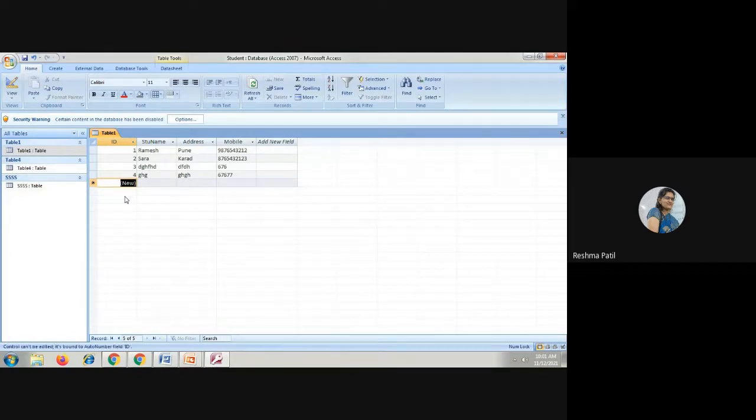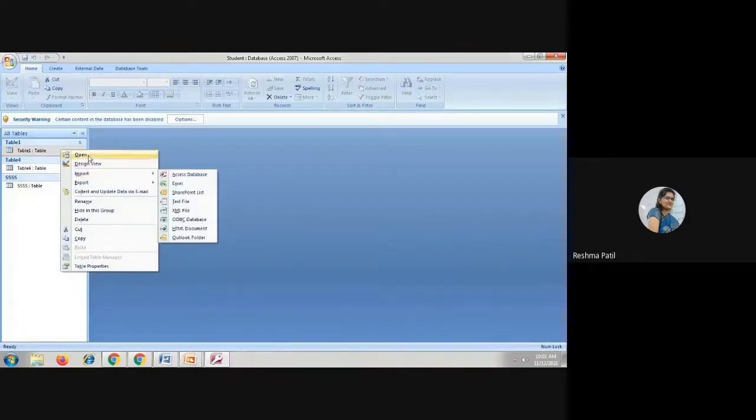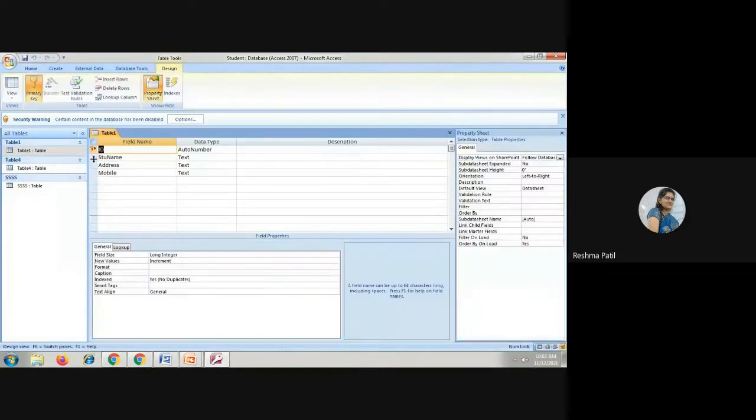If I allow manual entry, then also if it is a primary key, it will not allow duplicate data. For that reason, we can change it from design view. Here normal number you can take. We are going to see all this part in detail. I am just giving you an example of a primary key, how it works.